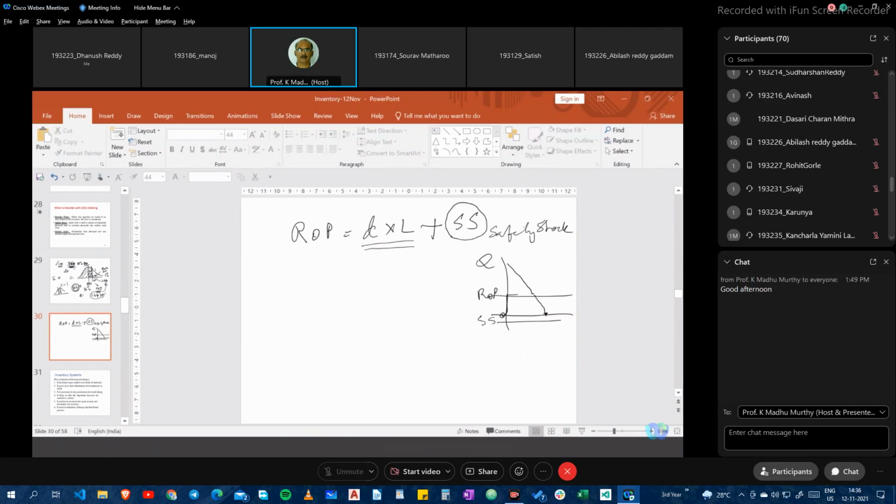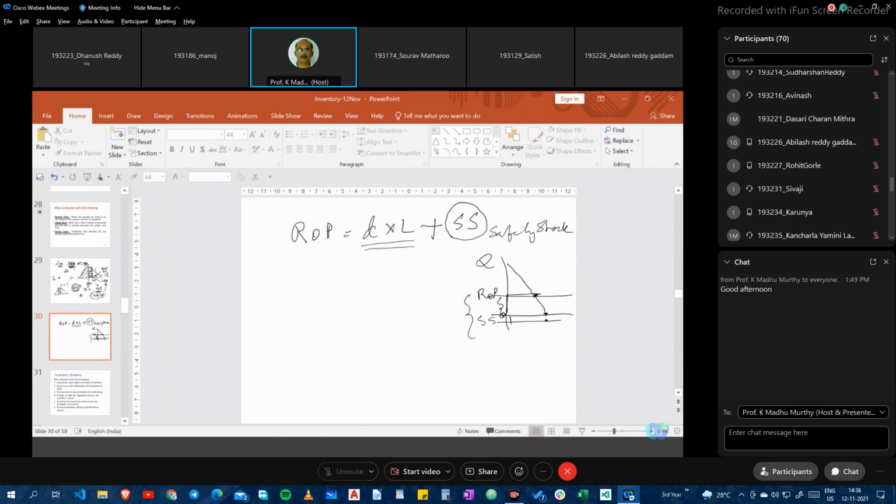Now, I would place an order when my inventory level is the earlier reorder point plus the safety stock. So I am advancing when to place an order. Is this understood?